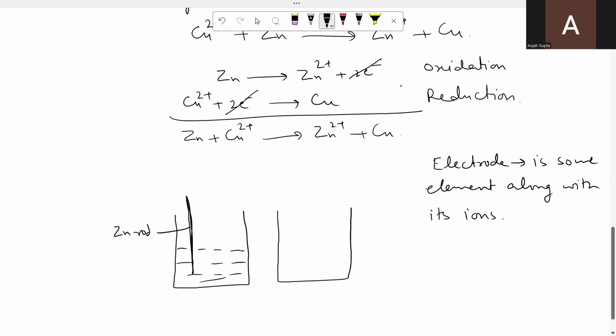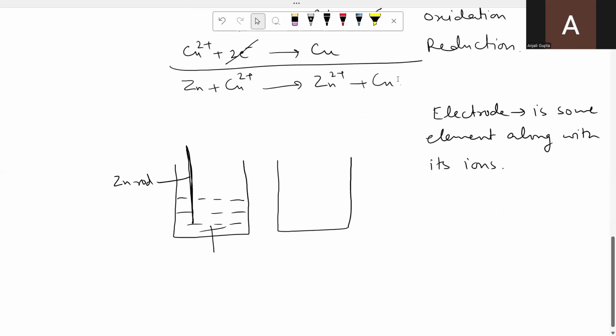In contact with its ions. अब ions तो अपने आप आ नहीं सकते. Ions को लेने के लिए हमें कोई उस metal का salt solution लेना पड़ेगा. Maybe any salt solution like zinc sulfate, zinc carbonate, zinc nitrate, which is soluble in water. So we have taken zinc sulfate solution